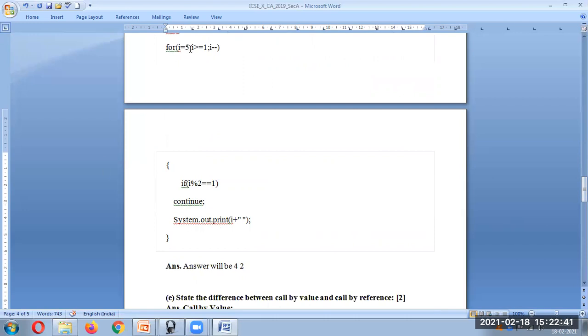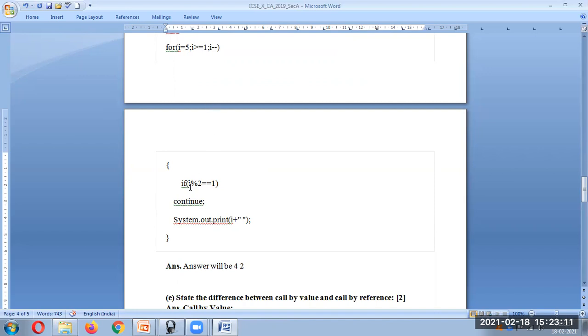So now the value of i is 4. Okay, 4 is greater than 1, yes. Now when 4 mod 2 comes, it will not go to continue because the result is 0. So it will go to the next line, 4 will get printed, and it will go to the next iteration. So i's value is 3 now. 3 mod 2, the remainder is 1, so continue means it will not go to the next line. 3 will not be printed. It will go to the next iteration. So the next value it will take is 2. 2 is greater than 1.